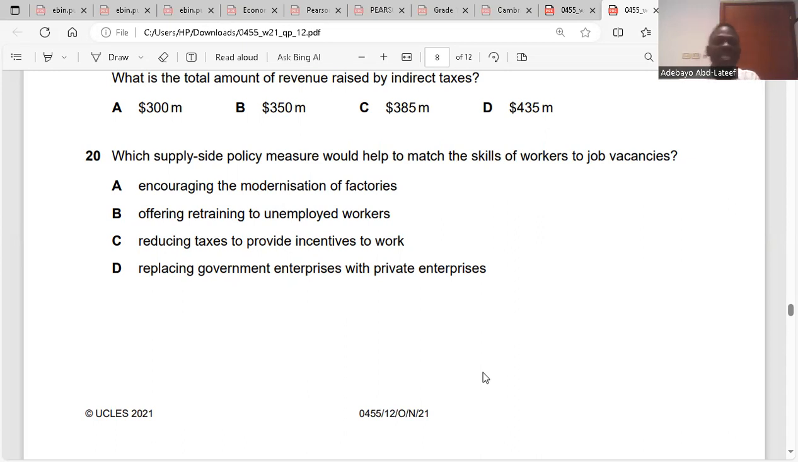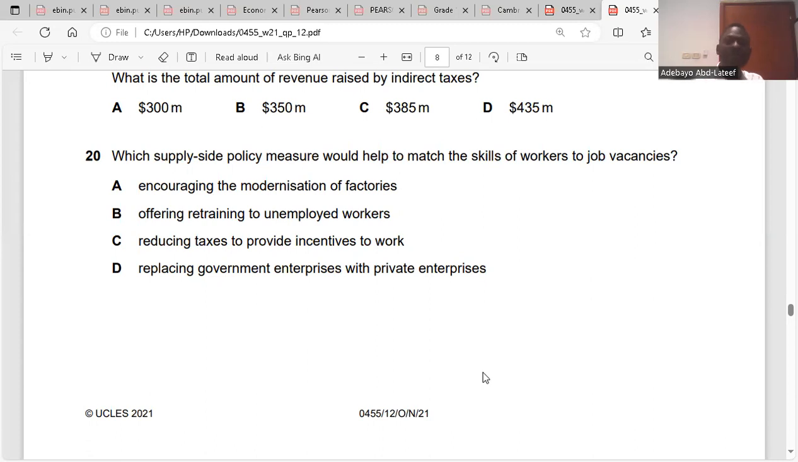Yes. Reducing taxes to provide incentives to work. Reducing taxes would only increase the supply of labor. It does not increase employment opportunity. It does not increase vacancies.